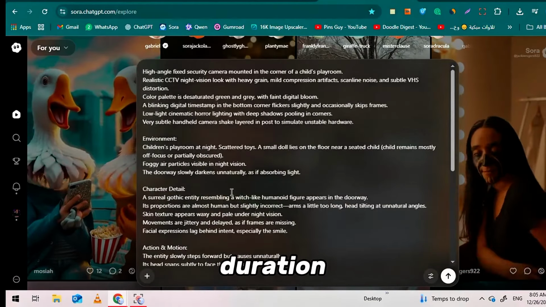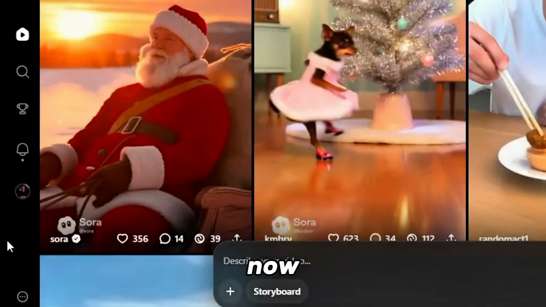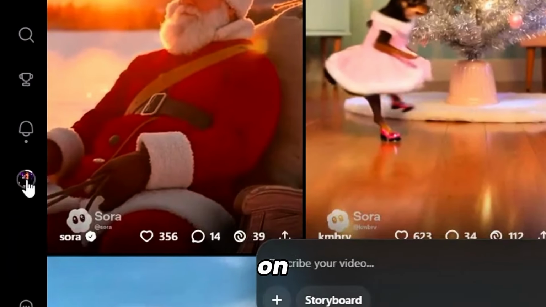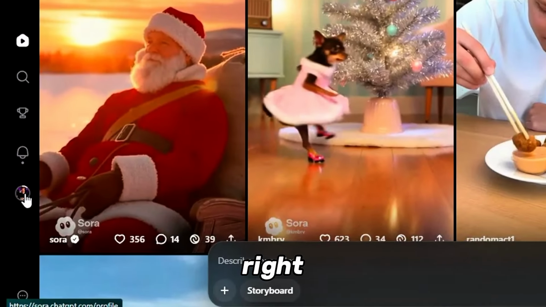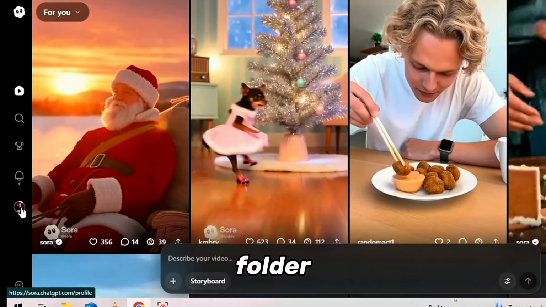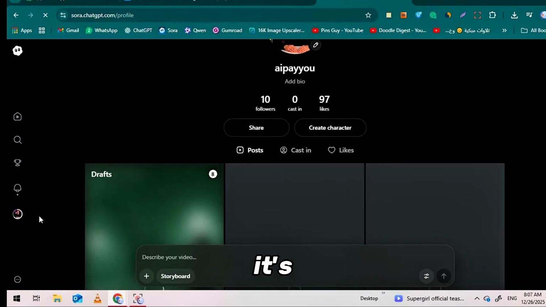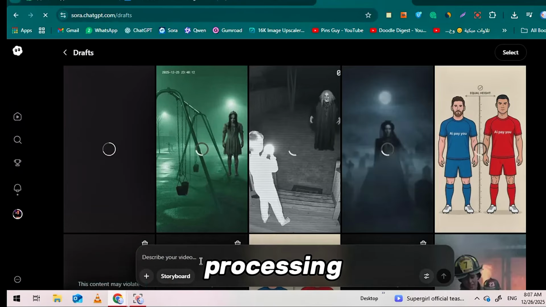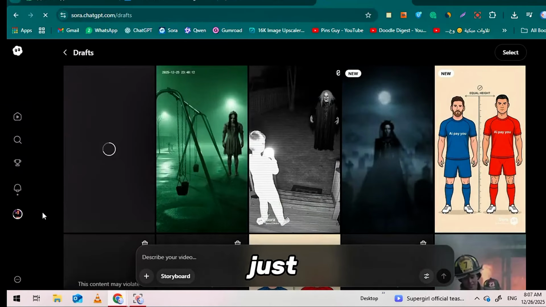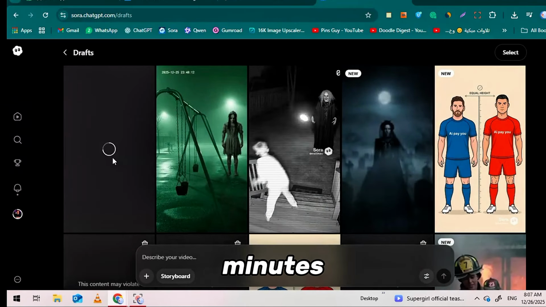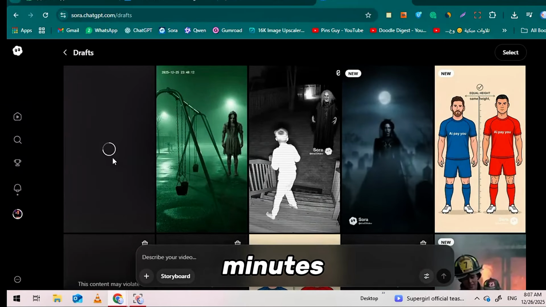Within moments, your video will be ready. Your video is now generating. To find it, click on your profile icon in the top right and select Default Folder or My Creations. Your video will appear here once it's ready. The system is processing it now, so you'll need to wait just a bit, typically about 2 to 3 minutes. Once it's done, you can see the result.